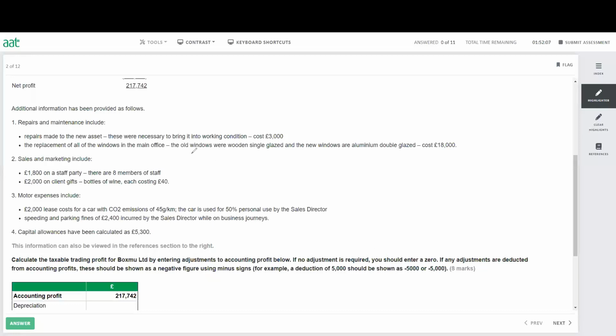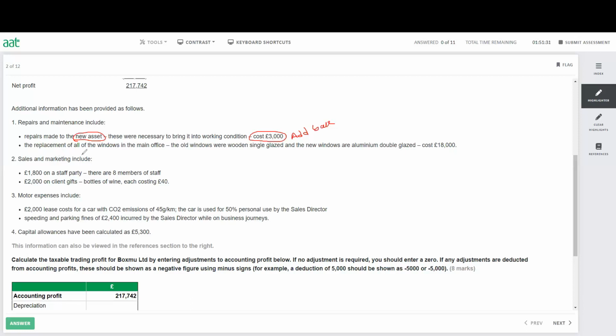In the additional information that has been provided, we can see here repair and maintenance include repair made to the new asset. Remember that as soon as you see the words new asset, that means it is a part of the capital expenditure. So you have to add it back. These were necessary to bring it into condition. So the cost is 3,000. This 3,000 is not allowable expenditure. So with the net profit, I have to add it back, because 3,000 is a part of capital expenditure.